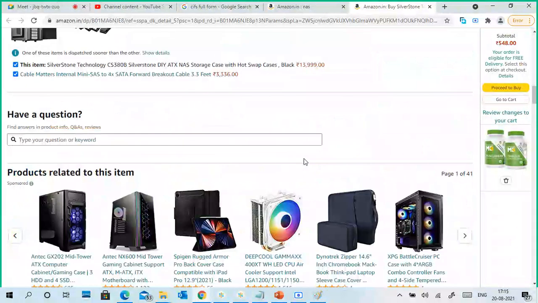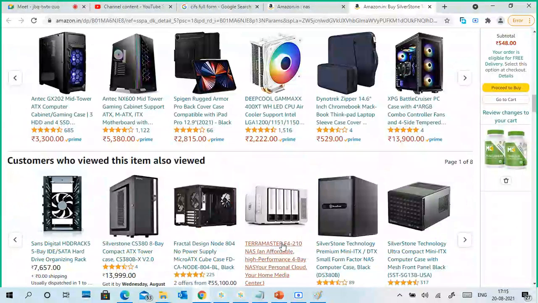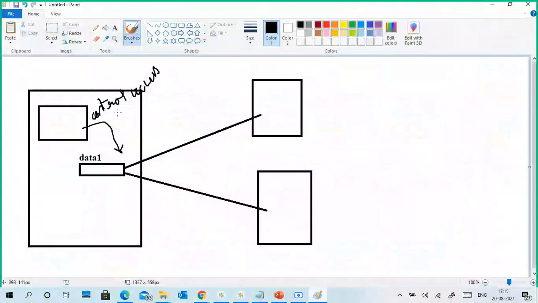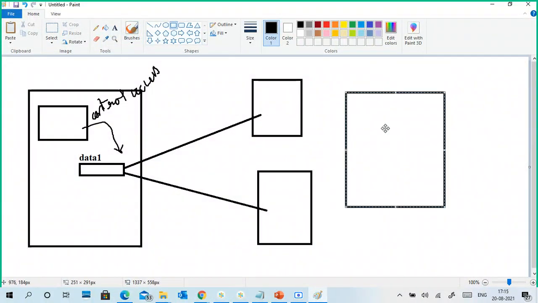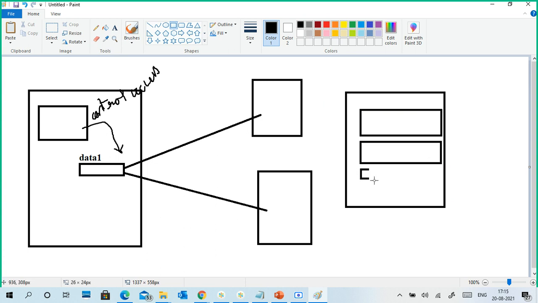Generally a NIC will be there. Those boxes contain hard disks, so we can insert hard disks into them like this. You can insert as many disks as you require, and the box is connected to the network, which means a NIC is there.